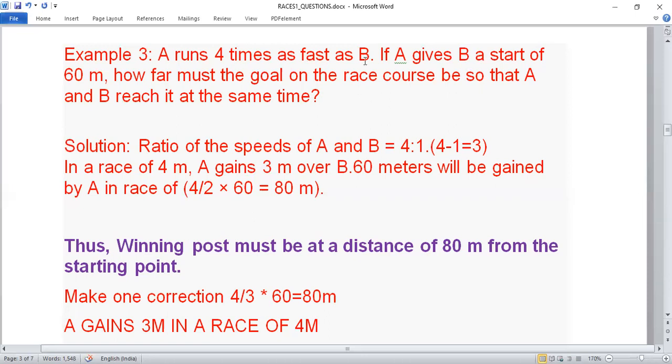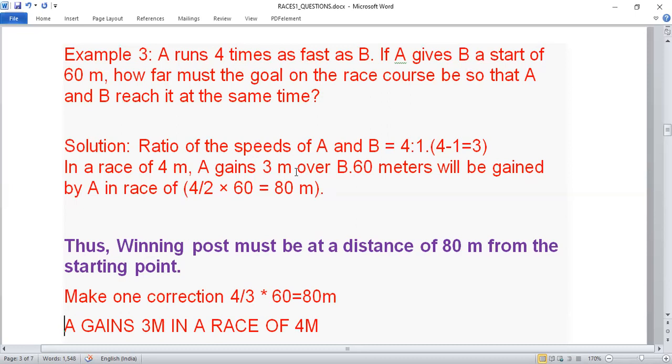See, this is A, 4. This is B, 1. So when A has covered 4 meter, B has covered 1 meter. So A is already 3 meter ahead. That's why they are saying in a race of 4 meter, A gains 3 meter.